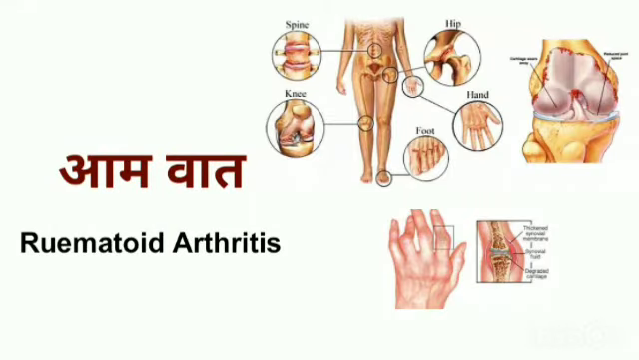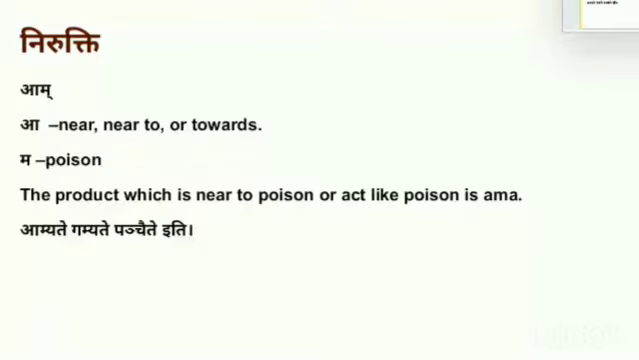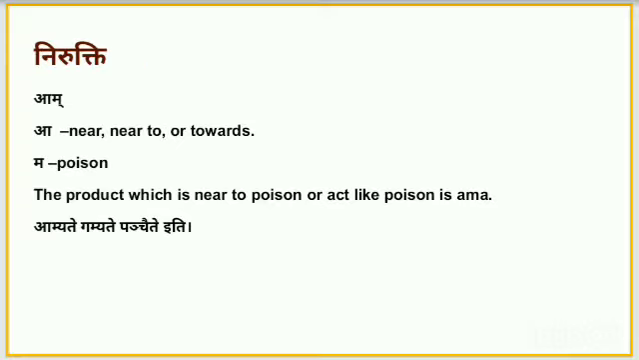Hello everyone. Let us now start about Amavata, that is rheumatoid arthritis. A means near, near to or towards, the one which is nearer. Ma here means the poison. The product which is near to the poison or acts like a poison is ama. So how can we consider it as ama?